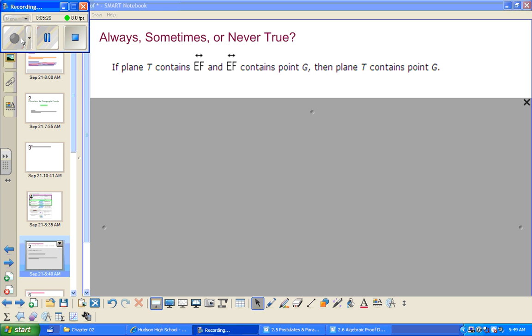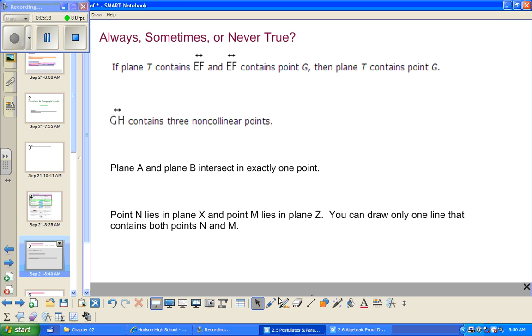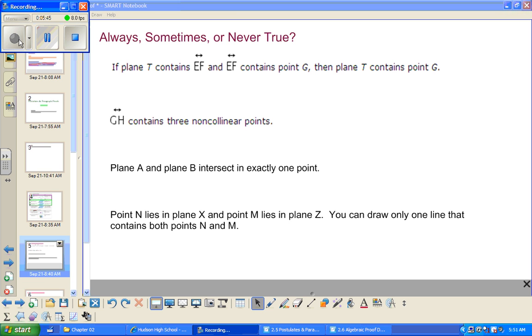So then we use those postulates to determine whether statements are always, sometimes, or never true. So what you can do here is go through and look at the statements I have and see how you would answer them. So why don't you pause and see how you'd answer these. Alright, so if plane T contains line EF and line EF contains point G, then plane T contains point G. Well, this is always true.